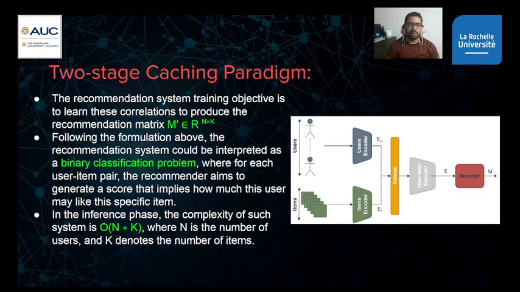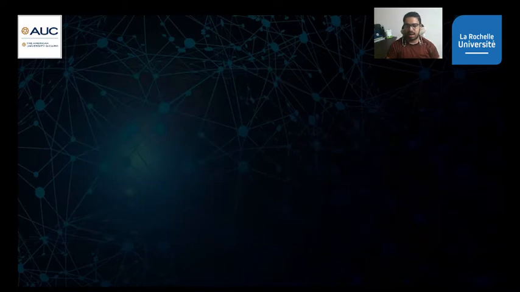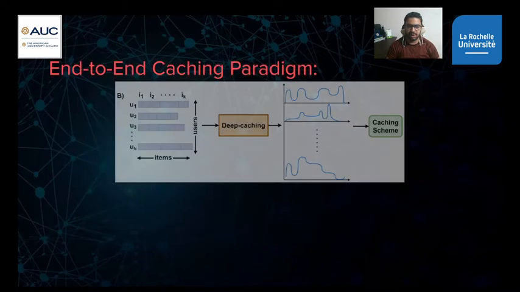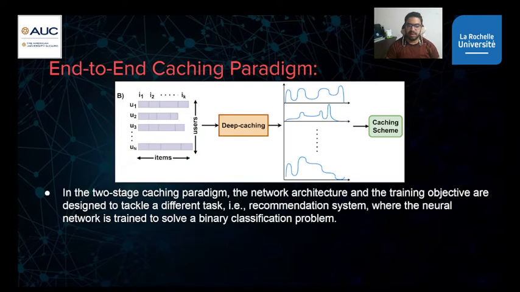Following this formulation, we are interpreting the problem of recommendation as a classification problem, where we need the model to judge whether this user-item pair interaction may exist or not. That's it. So it's 0 or 1, a binary classification problem. At inference time, the complexity of such a system is n times k, because we have n users and k items, and we have to check all user-item pairs. That's not efficient enough in terms of inference time and complexity.